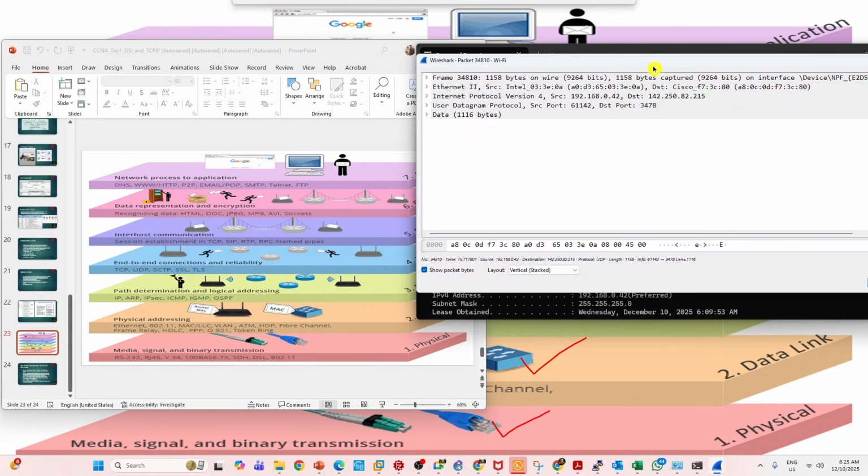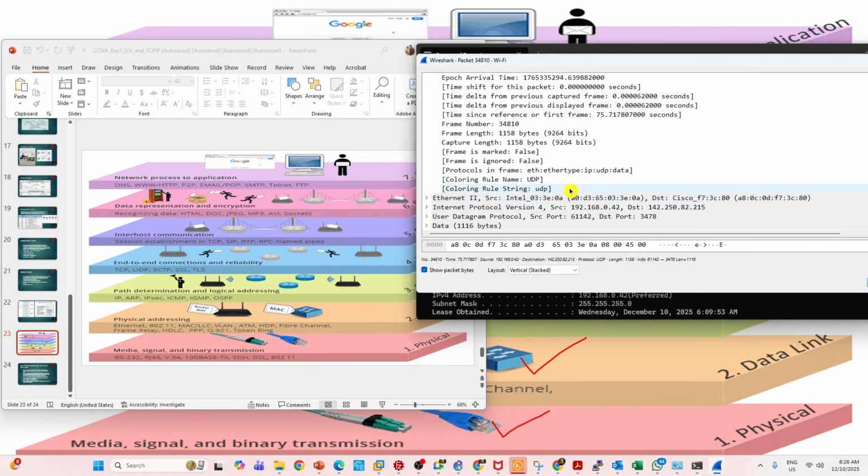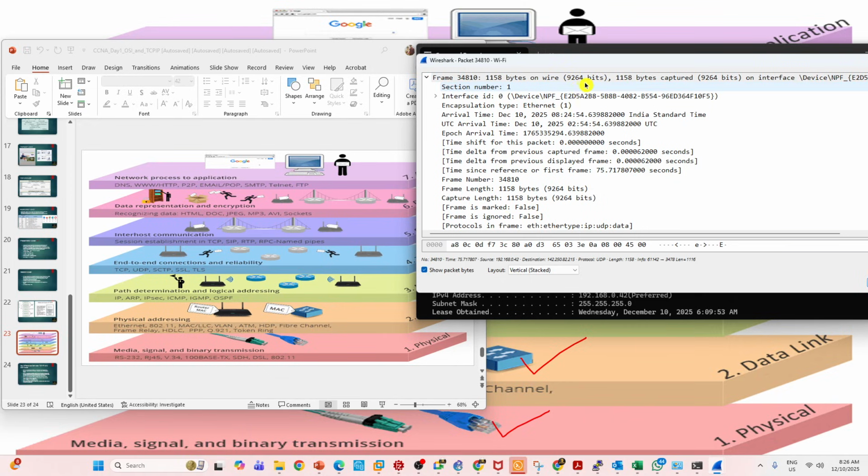This is one packet. Layer one, the physical layer. Everything is raw data, right? Yes or no? 9,264 bits, you see. It's raw data. It's layer one. Whatever we discussed, you are seeing right here, the raw data, a live packet capture. How many bits are captured? 9,264 bits. This is layer 1.